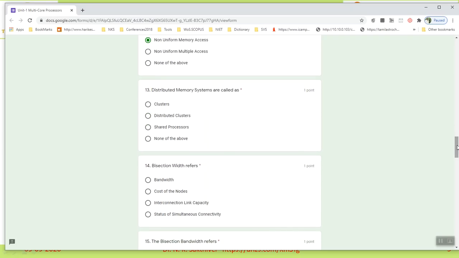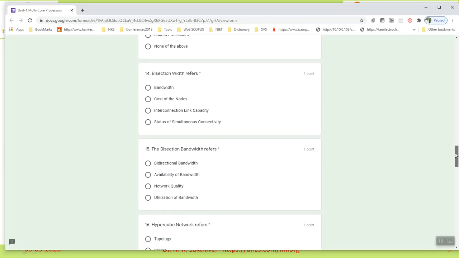That is the 13th question. Distributed memory systems are also called by another name. I told you, because of common processors connected by Ethernet in a group, that is called a distributed memory system. That's the reason why it is also called a cluster. 13th question, the answer is cluster.